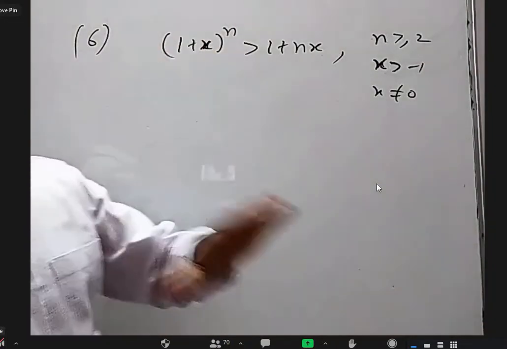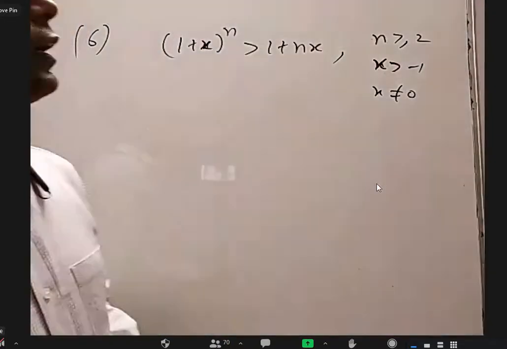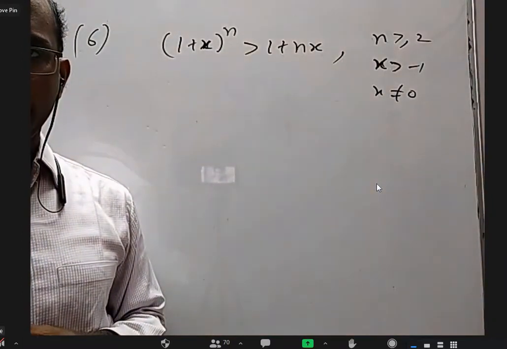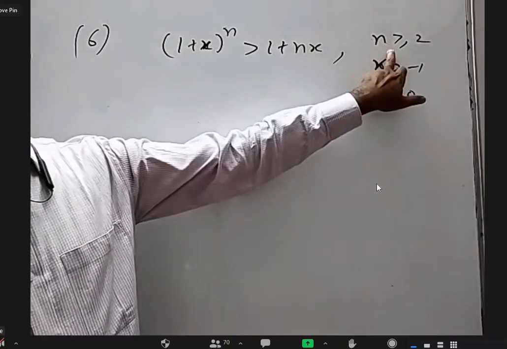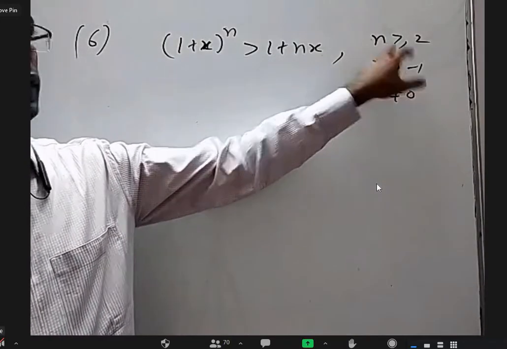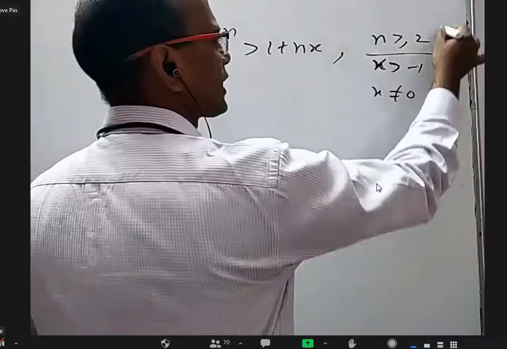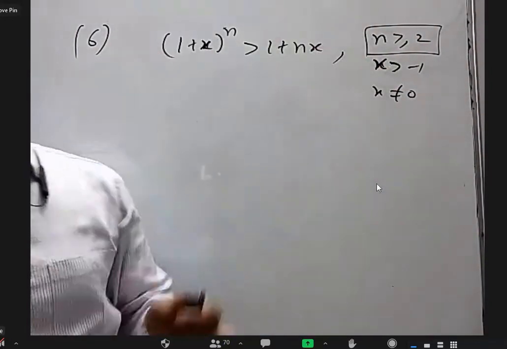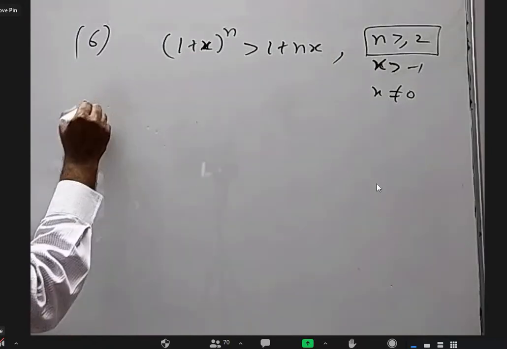But here we have to prove by mathematical induction. First, I have to prove for what? n equal to 1? Look at this: n is greater than or equal to 2, sir. Sorry, they're asking for n greater than or equal to 2. Like the previous question, where they asked for n greater than or equal to 5. So don't try to prove for n equal to 1 now. You have to prove for n equal to 2.